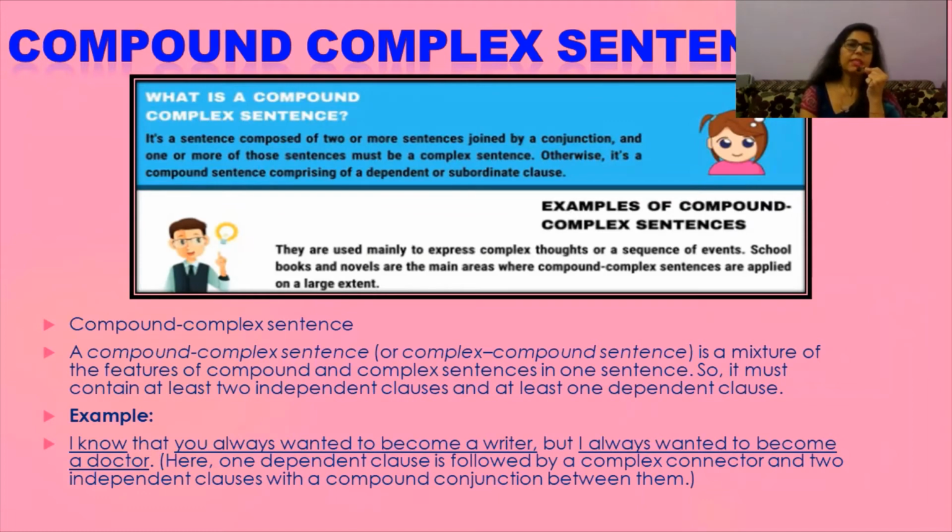We can observe an example so that it can become more clear. I know that you always wanted to become a writer, but I always wanted to become a doctor. Here one dependent clause is followed by a complex connector and two independent clauses with a compound conjunction between them.